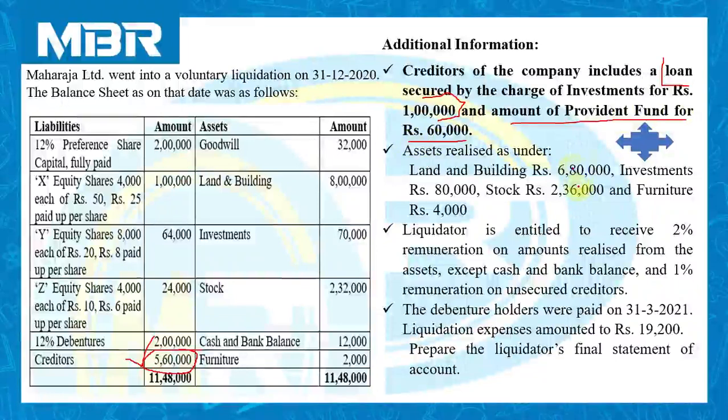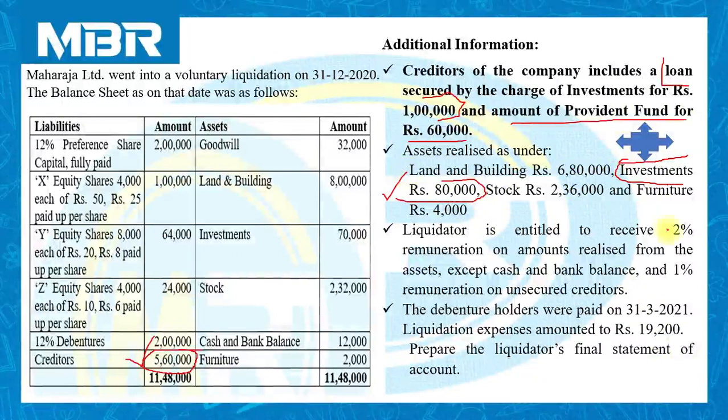If you refer to the second information very properly, you can easily find that the liquidator has realized rupees 80,000 by selling the investment. It means the loan secured by the investment is of rupees 1 lakh, but the liquidator has realized rupees 80,000 only by selling the investment.